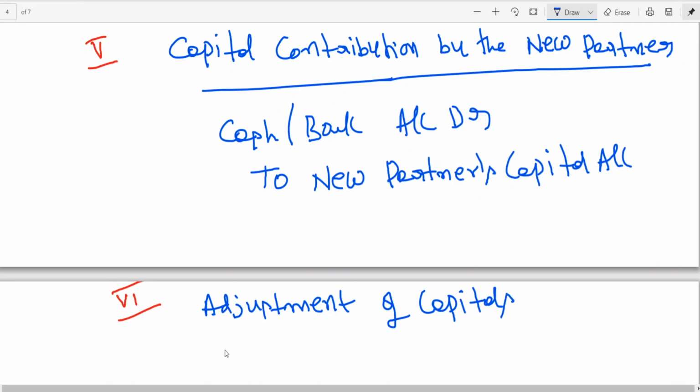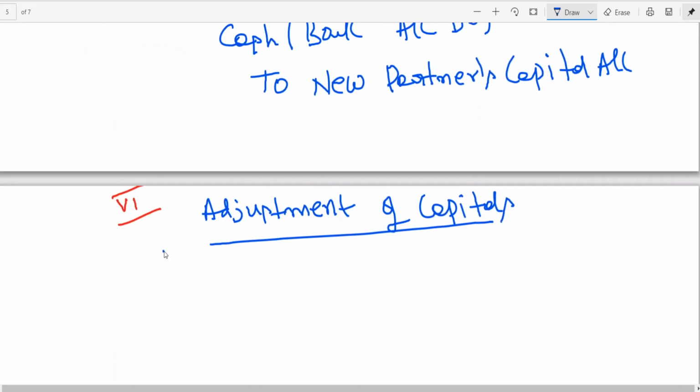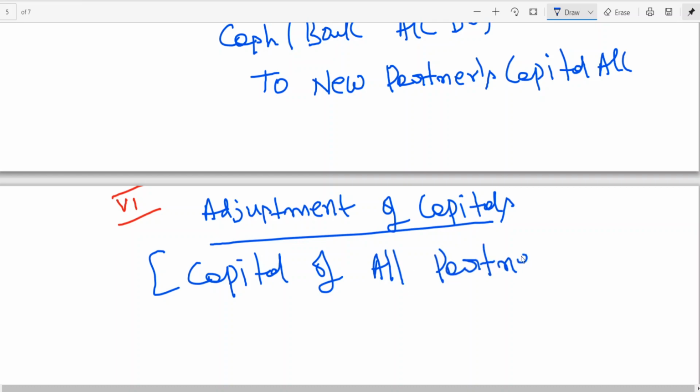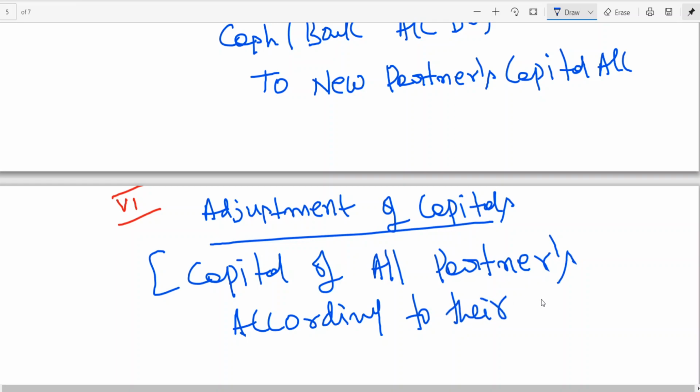Adjustment of capitals means, in simple words, after new partner joining the firm, you want the capital of all partners according to their new profit sharing ratio. This I will explain when the question comes.